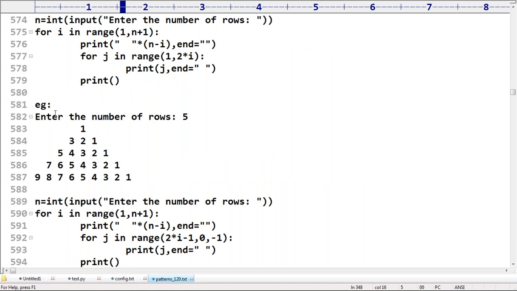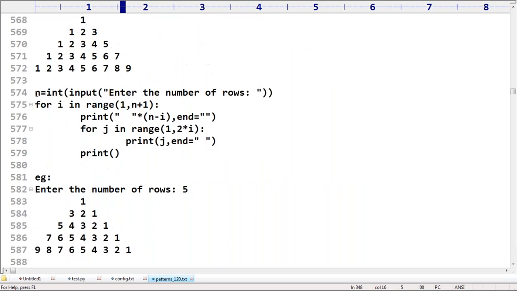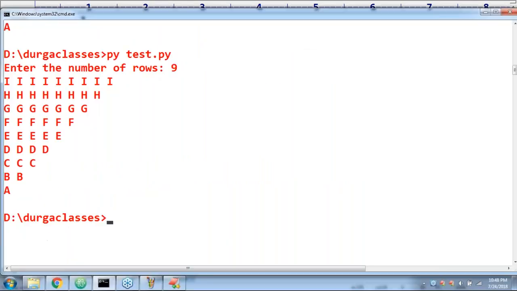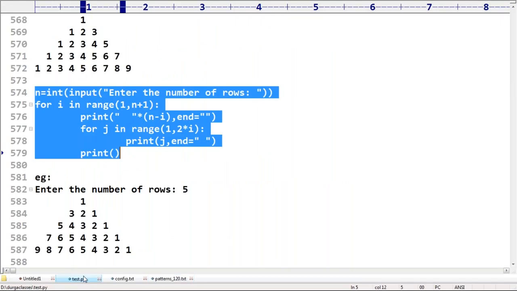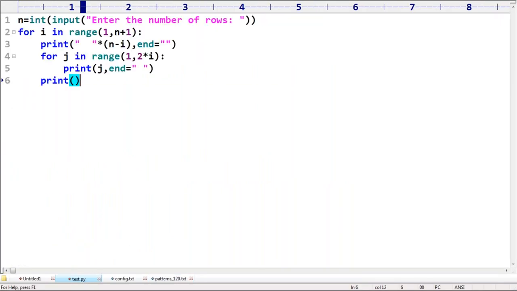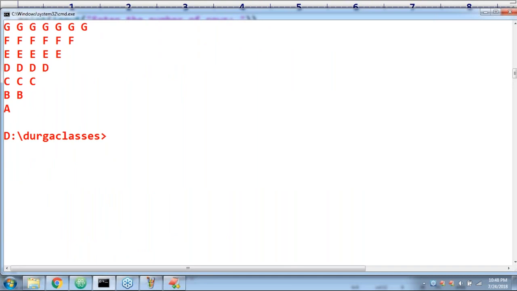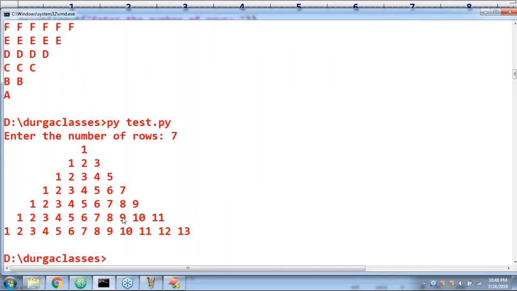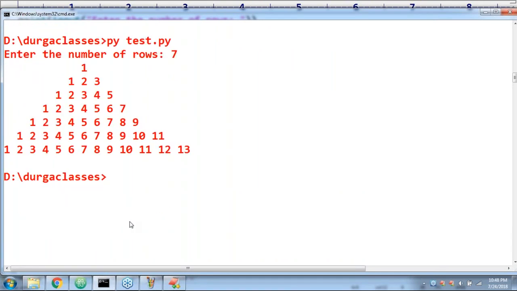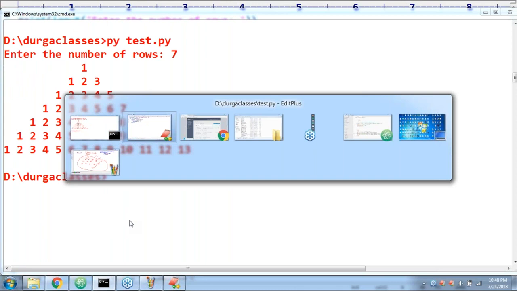Just now we covered the pyramid. Enter number of rows 7. Then automatically 1, 2, 3, then 1, 2, 3, 4, 5, then 1, 2, 3, 4, 5, 6, 7. Like this, right? It's going to come like 1, 2, 3.